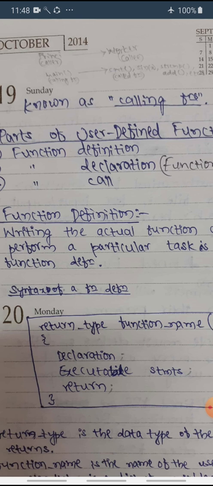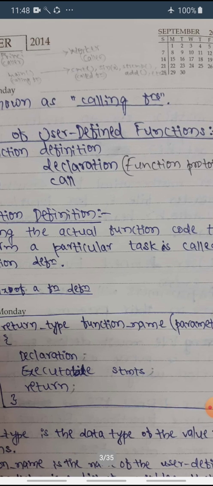So the boss is the caller or calling function, and the worker or employee is the callee or called function. Usually the calling function will be the main function, and called functions will be any user defined function or library function.